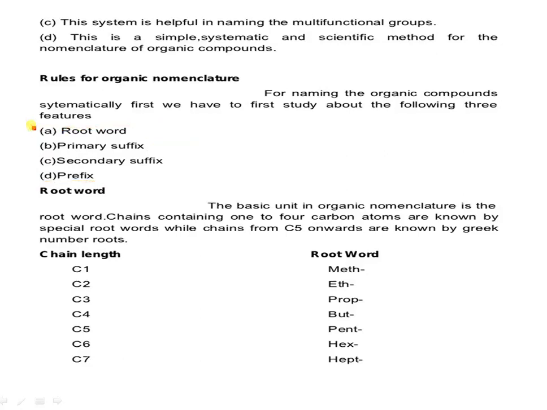So what is meant by root word? It is a basic unit in organic nomenclature. Chains containing 1 to 4 carbon atoms are known as special root words, while chains from carbon number 5 are known as Greek number roots. Up to 4, it is called a root word, and from 5 carbons it is called a Greek number root. So for carbon chain length 1, it is meth.